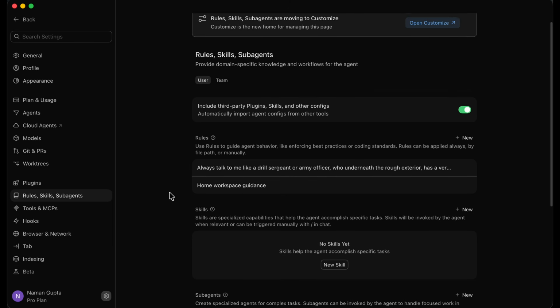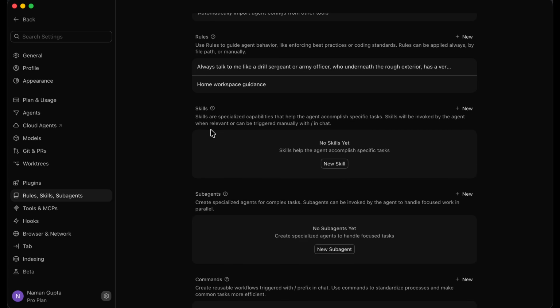All right, and you can scroll down here and see skills. Skills are specialized capabilities that help the agent accomplish specific tasks. Skills will be invoked by the agent when relevant or can be triggered manually with / in chat. So I'm pretty sure you guys have understood all of this. Now let's talk about how we can create a new skill.